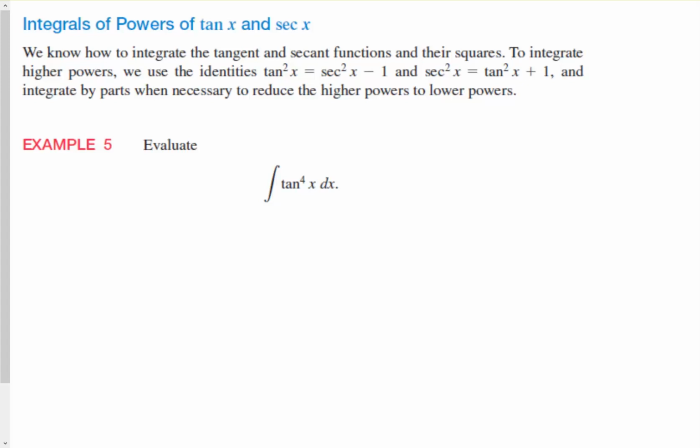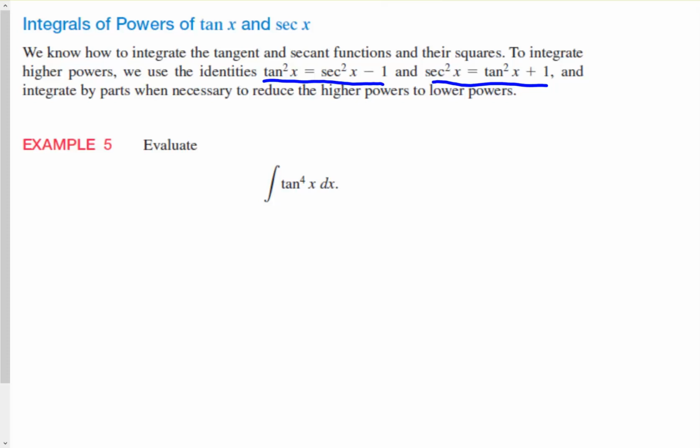We start off with integral powers of tan x and secant x. The main idea here, when we encounter powers of tangent x and secant x, is to use the identities for the tangent and the secant squared. So we have these two identities, which are the main identities we're going to use for tangent and secant.